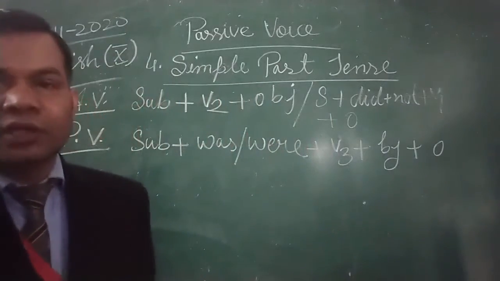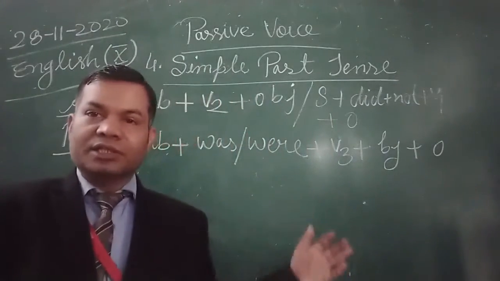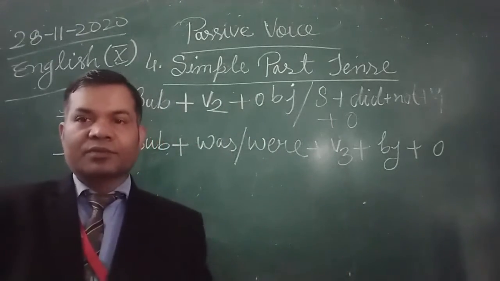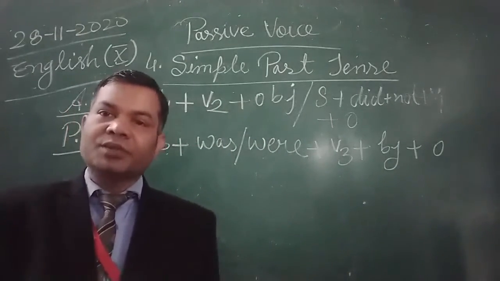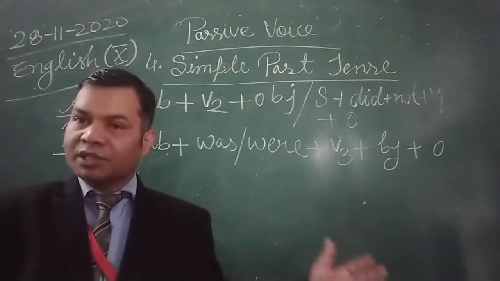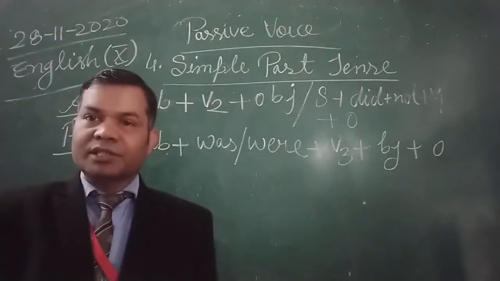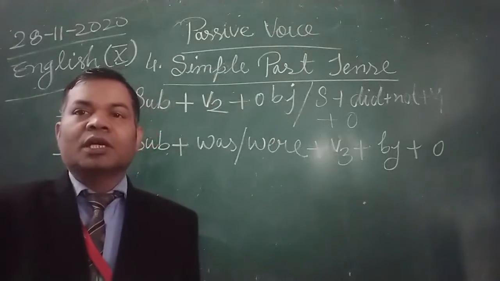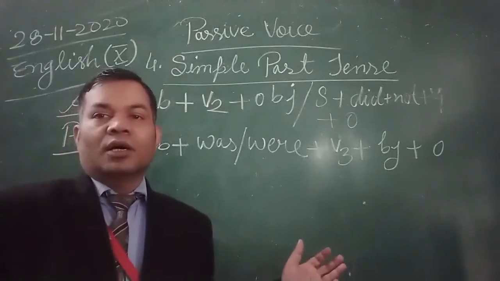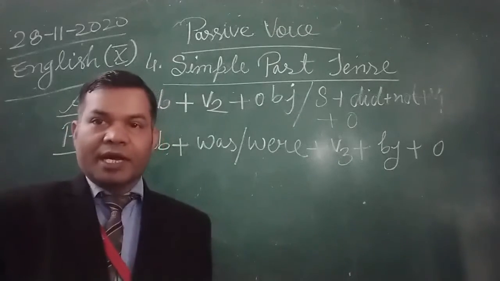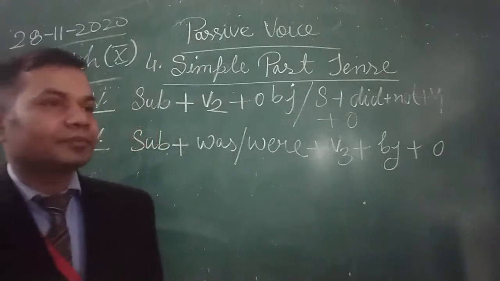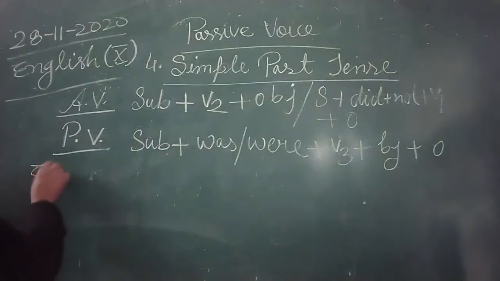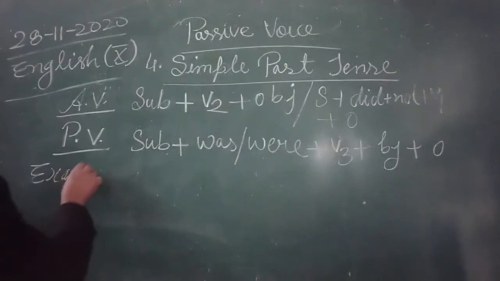And also these are the general rules. Subject of active voice becomes object in passive voice, while object of active voice becomes subject in passive voice, and third form of the verb is used, and agent by is used. Okay, let me write examples.